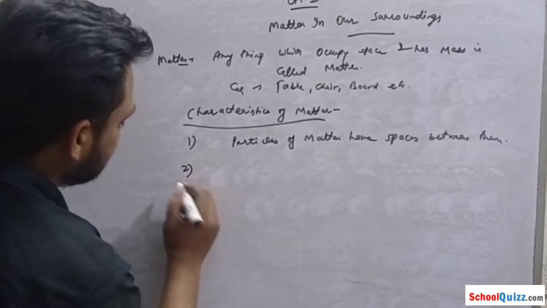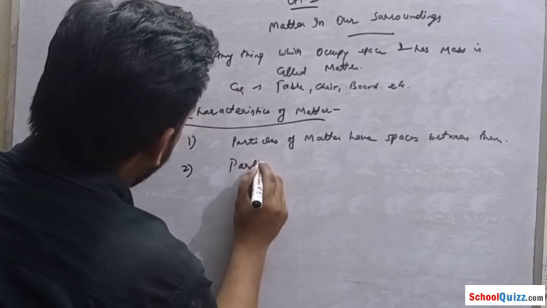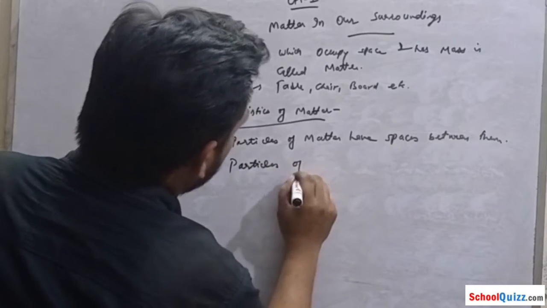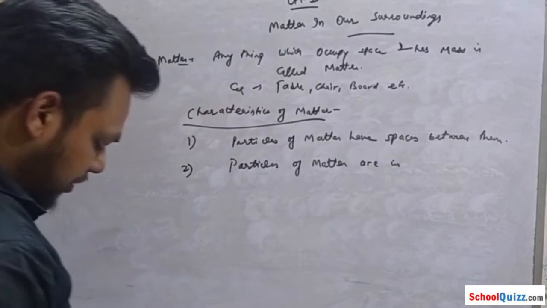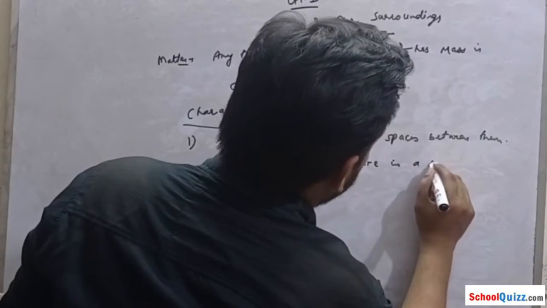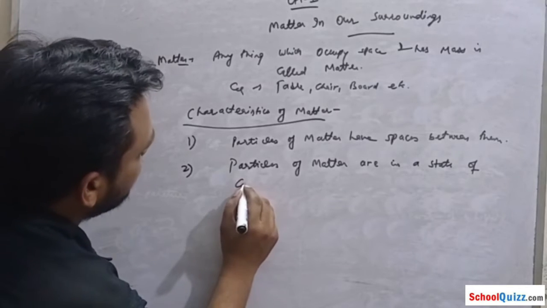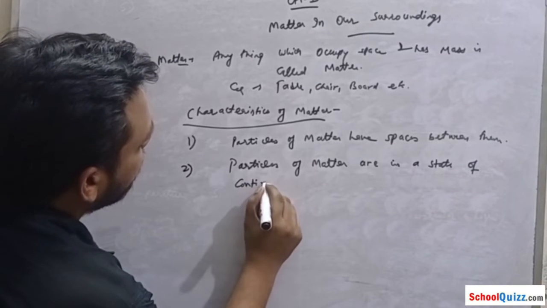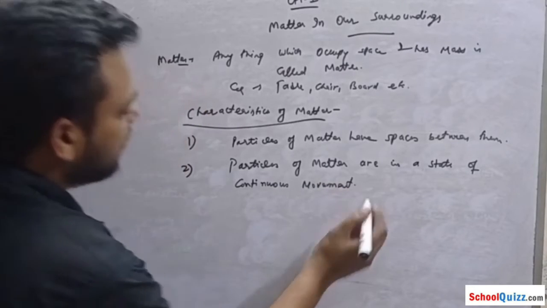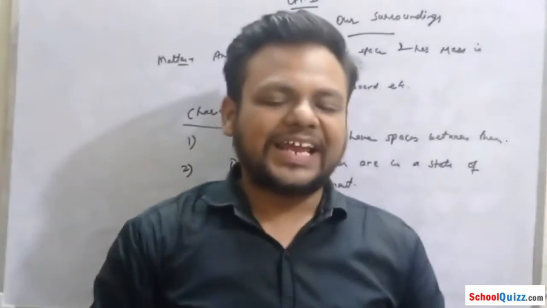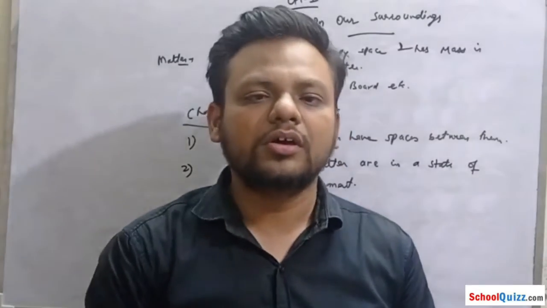The second one is that particles of matter are in a state of continuous movement. They are continuously moving and never static.